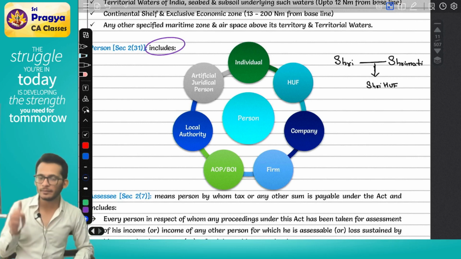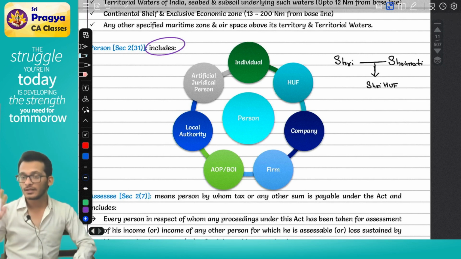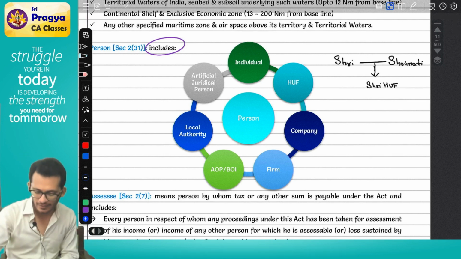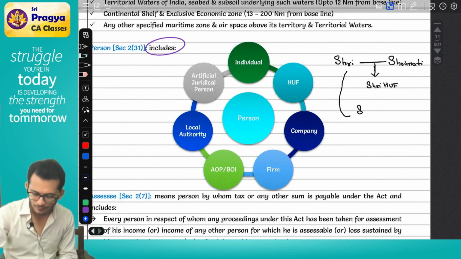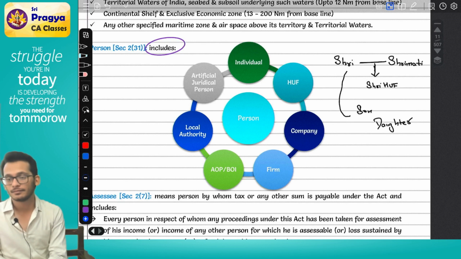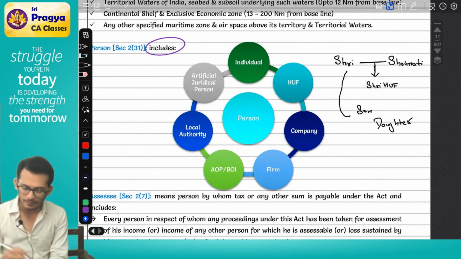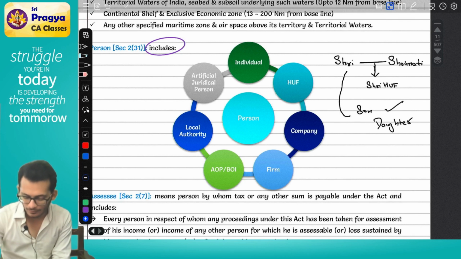Now, how to become a member of the HUF? Sri and Srimati, husband and wife, have a child. They have one son and one daughter. Son is a HUF member, not a member? Member. Daughter, member? Member. Very good.